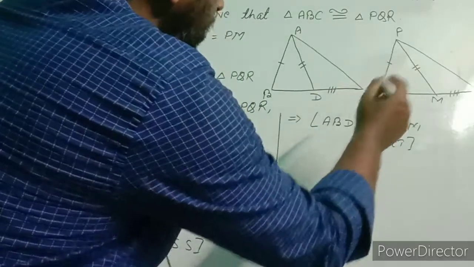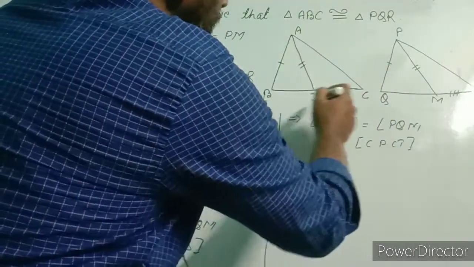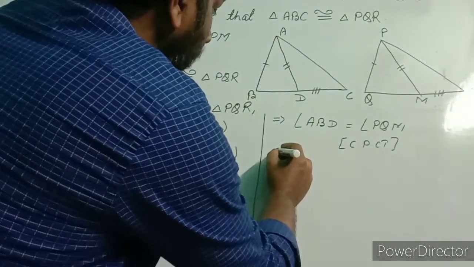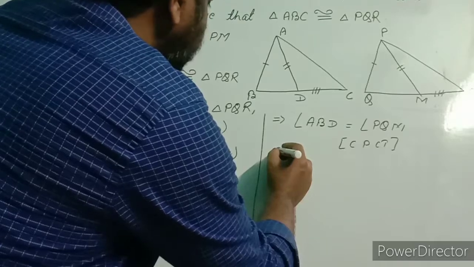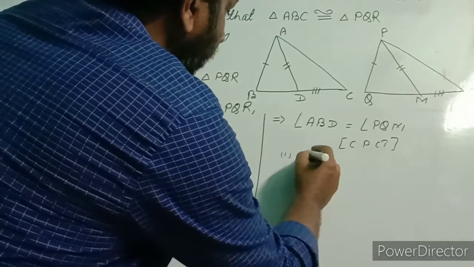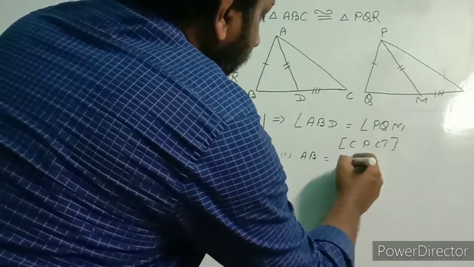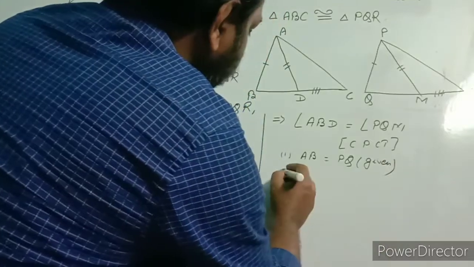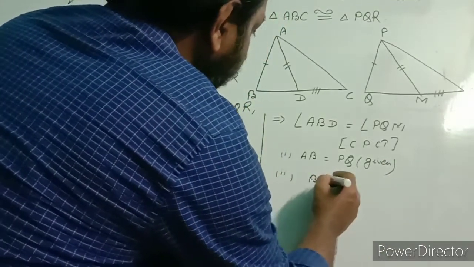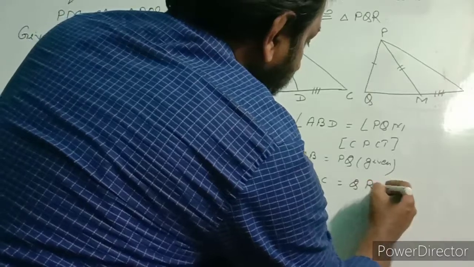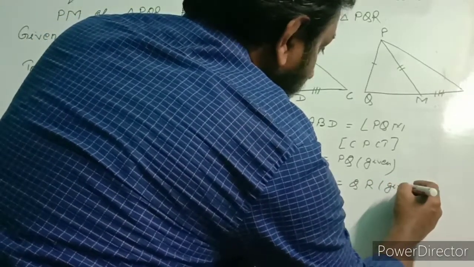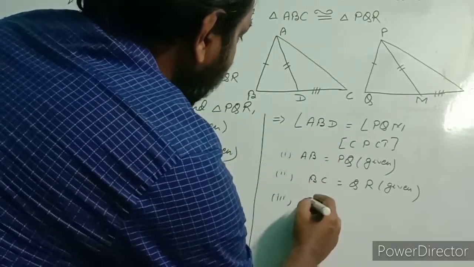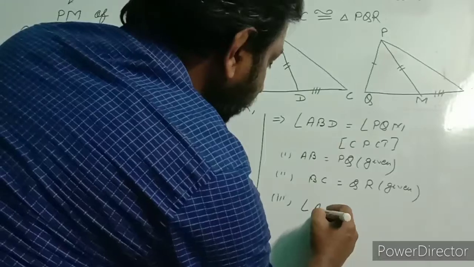Now in triangle ABC and PQR, what are we seeing? AB equal to PQ, given. Second, BC equal to QR, this is also given. And third, we shall use this angle ABD, we can write angle ABC.